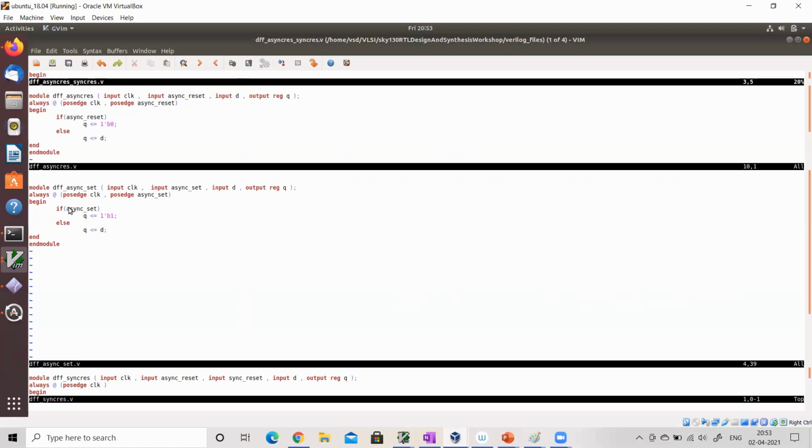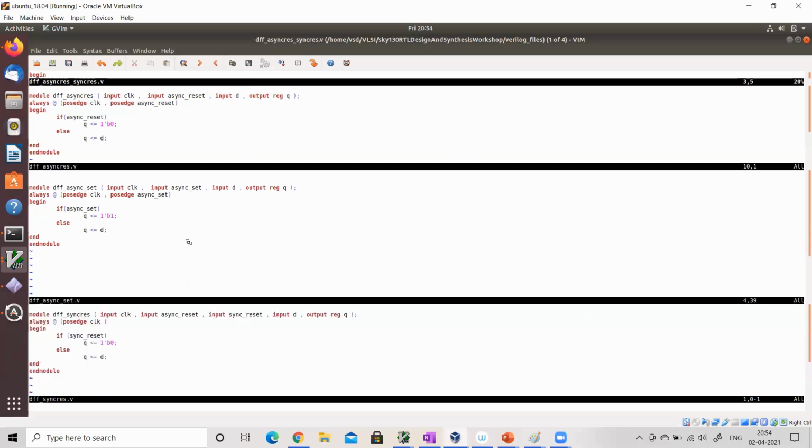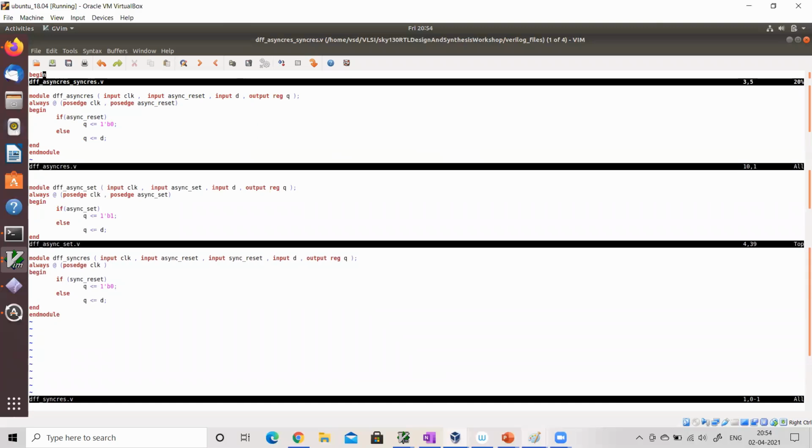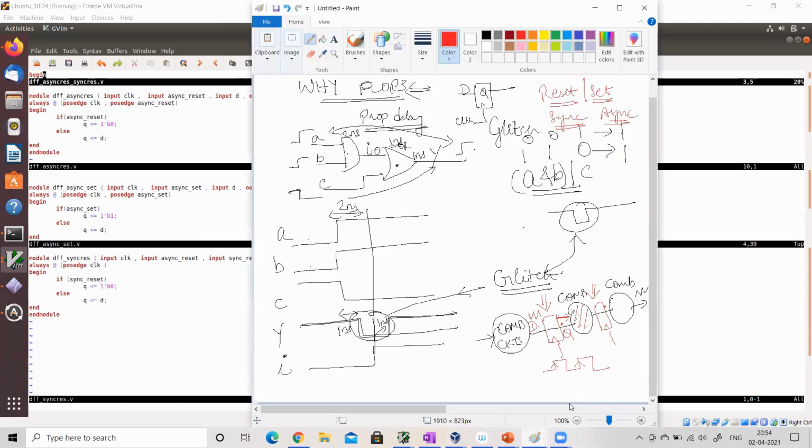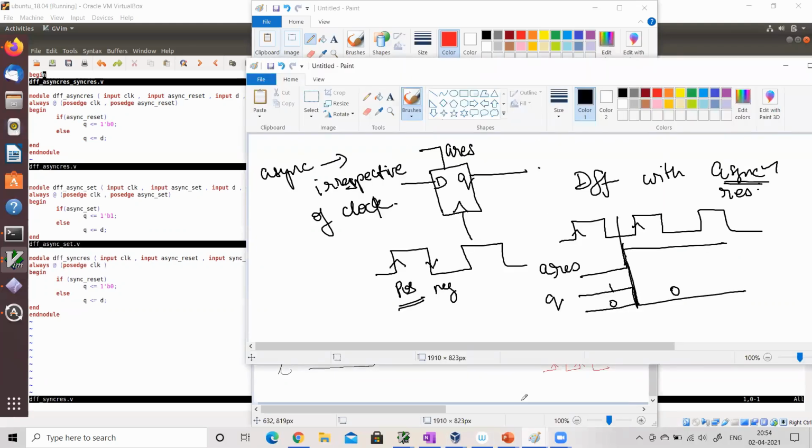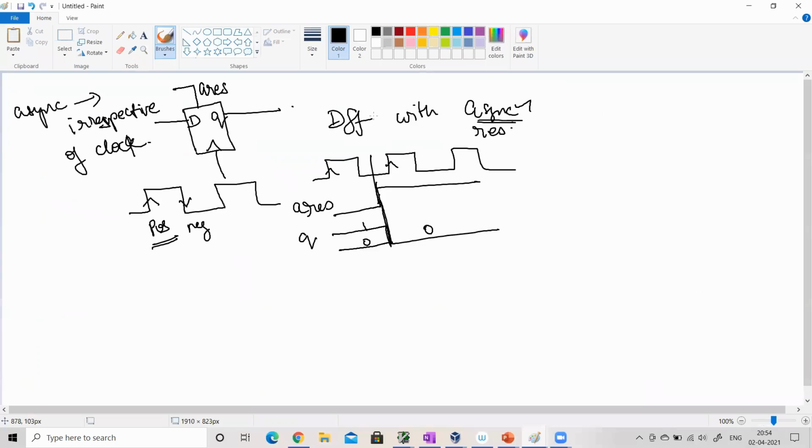Now, if this is asynchronous set, how will a synchronous set or a synchronous reset look like? See, clearly, when I say synchronous, always understand that synchronous will come in the D pin of the flop. Whenever I'm going to say something as synchronous, it will turn into the D pin of the flop.